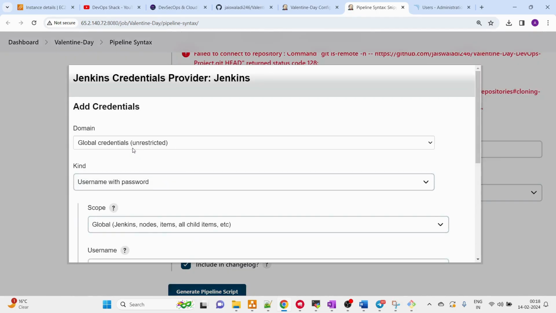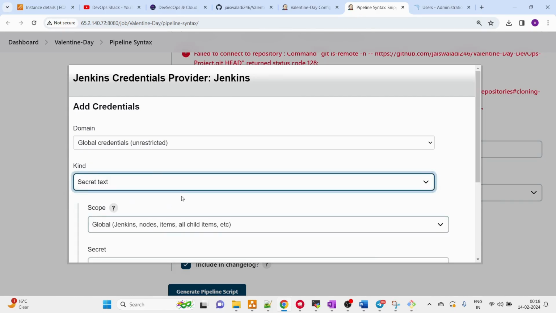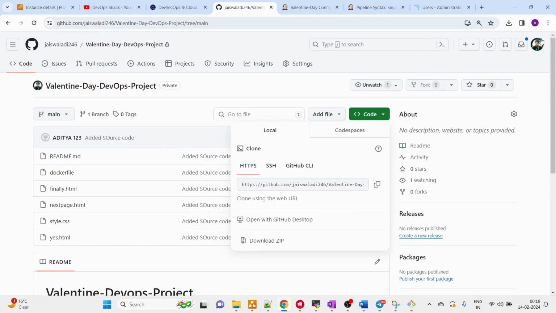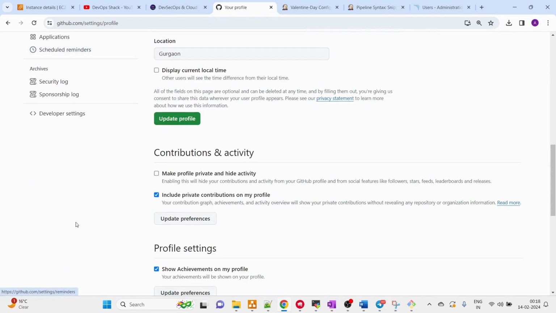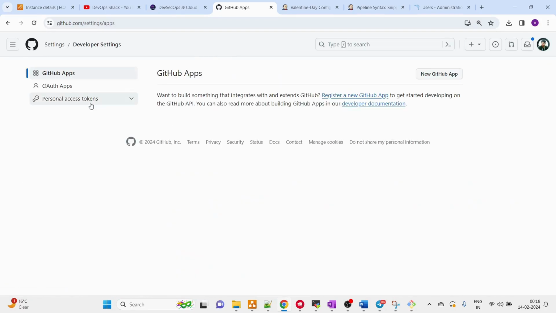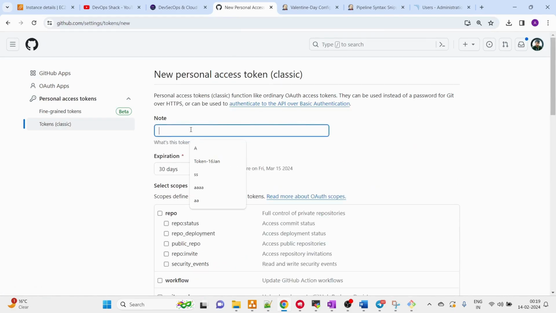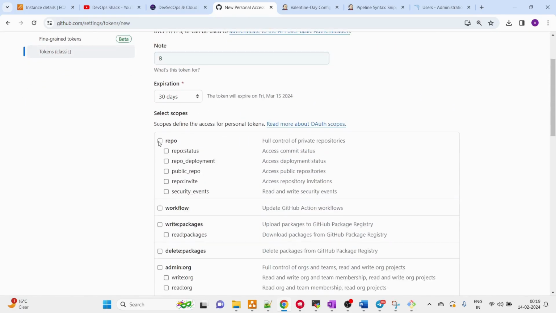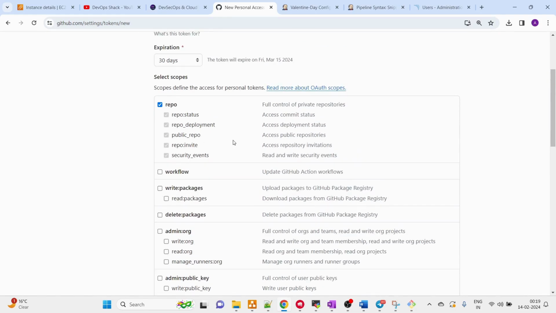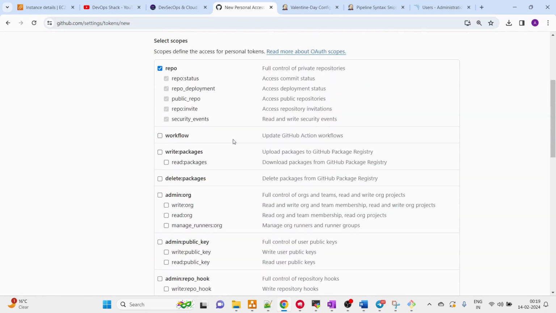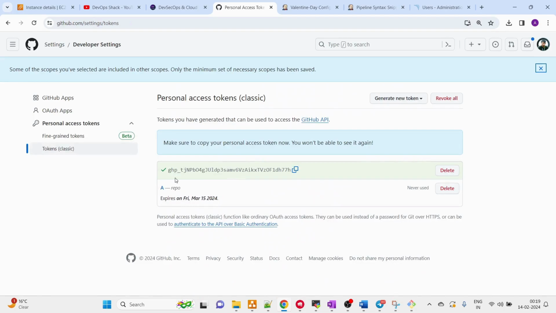So the kind of credential that we need for GitHub at this point is going to be a secret text, because we are going to use a token. How do you generate a token? You can go to settings, scroll down to the end, go to developer settings, personal access tokens, tokens classic, and generate a new token. Let's provide the name as B, and here you can select what kind of access you want to give. Basically this much first is more than enough if you just want to access the repo, correct? So I'll just generate this. Okay, and we have the token here.